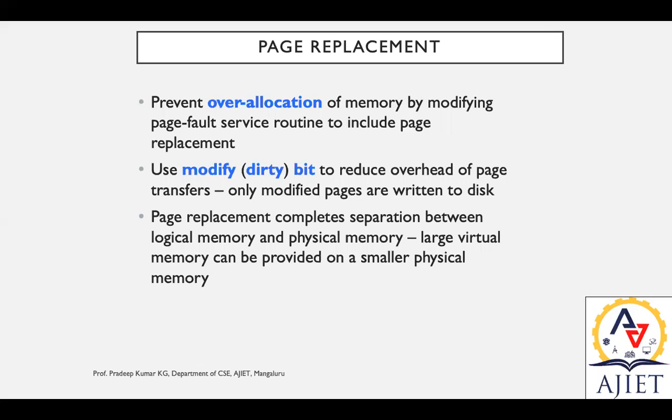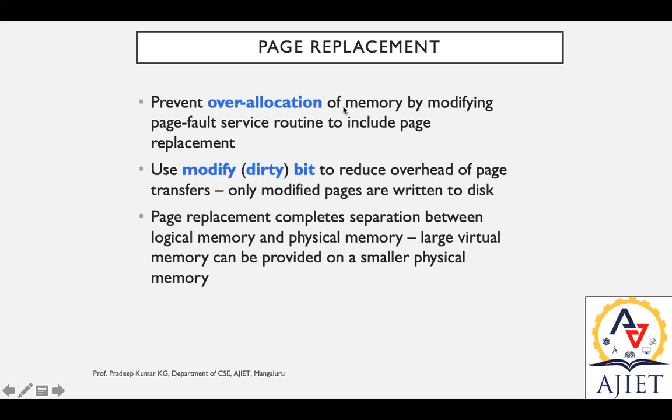So if that particular page is not being used at all, you can copy it, divert it into the main disk storage, so that you can free up the frame. So the freed-up frame, whatever frame is freely available, can be allocated to the process requesting it. So that is nothing but page replacement.